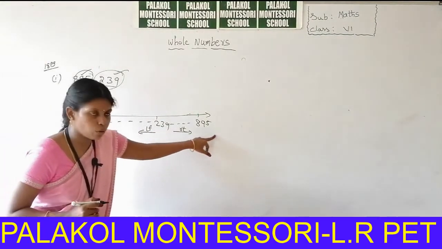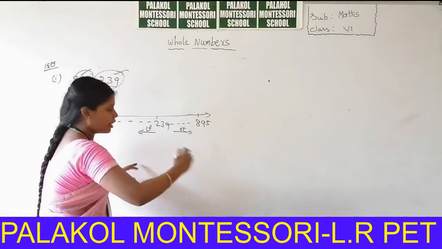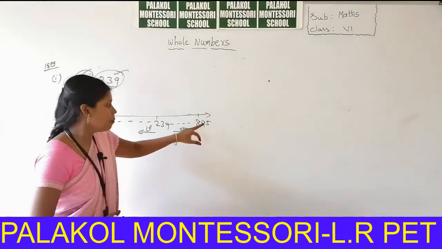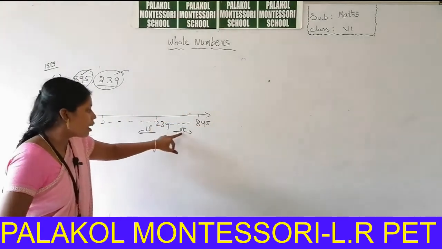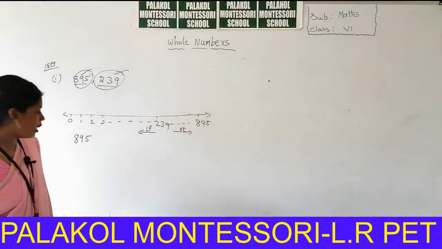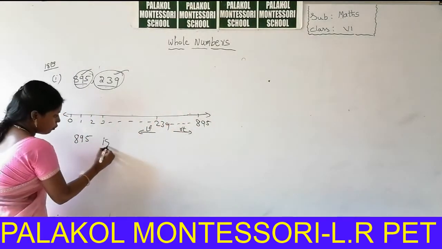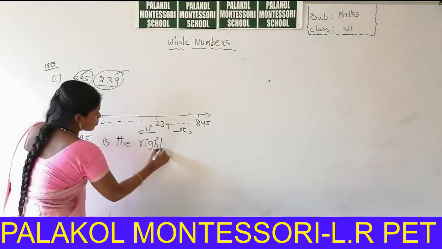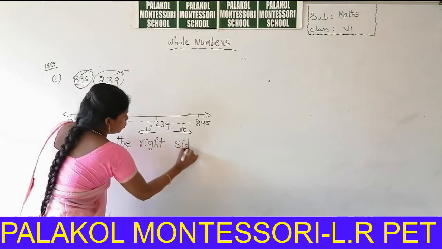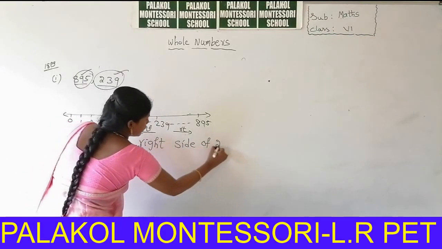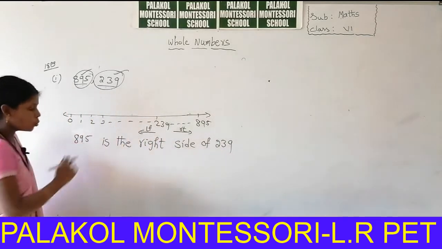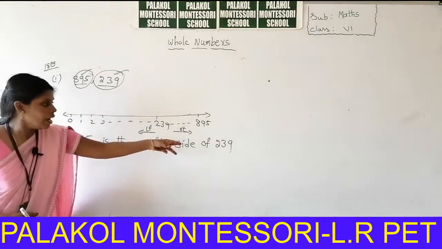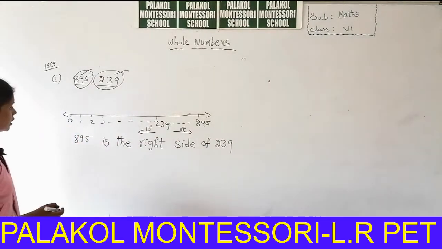This is the right side of 239. This is the left side of 239. So what is the position of 895? 895 is on the right side of 239. So we can write 895 is on the right side of 239. This is the position of these two numbers on the number line. So let us take another example also.